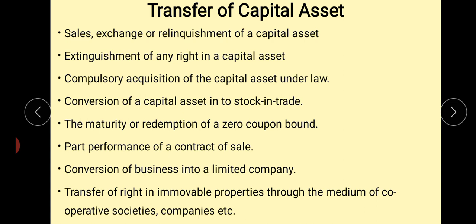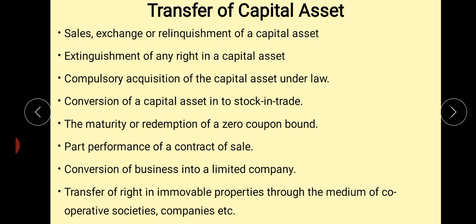For example, the National Highway Authority acquires some land under the highway expansion rule. The next, conversion of capital asset into stock in trade. The maturity or redemption of zero coupon bonds. Part performance of contract of sale.